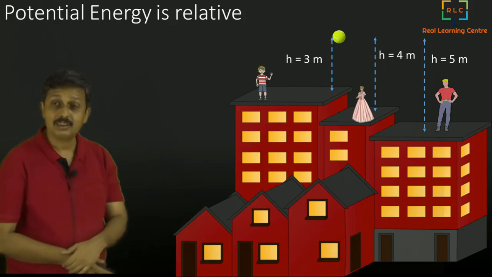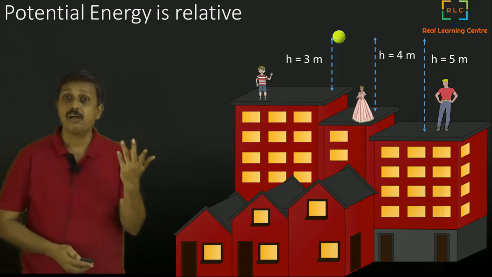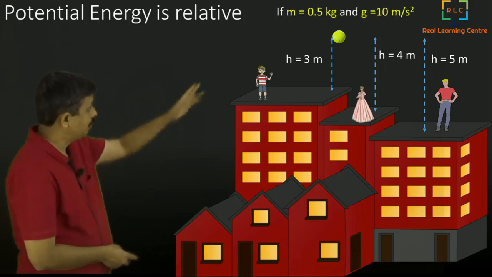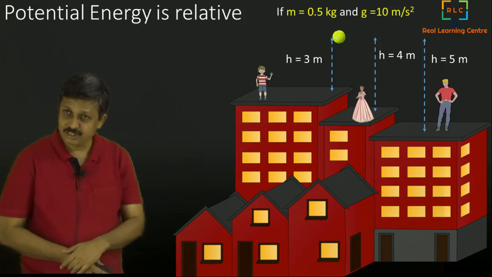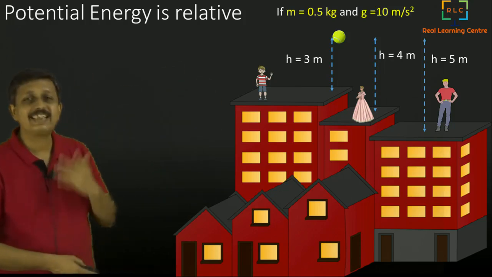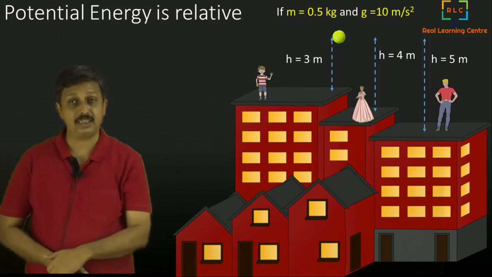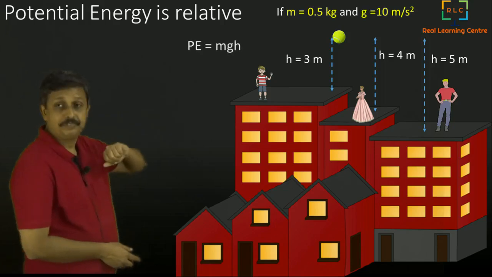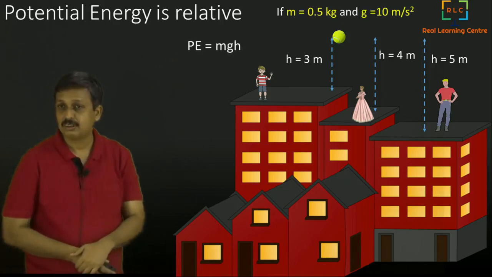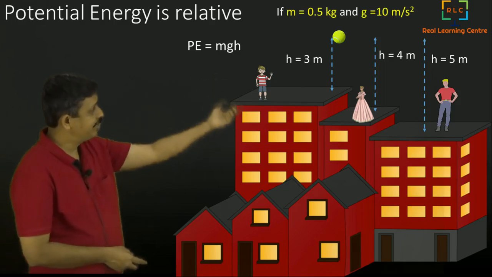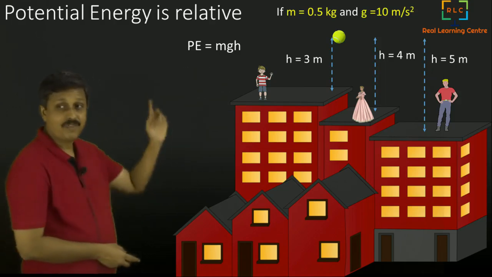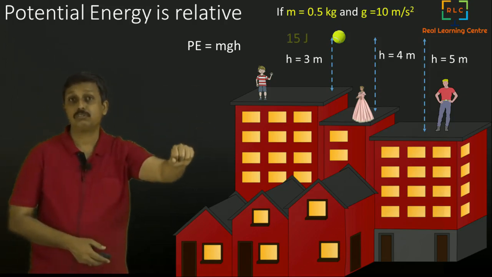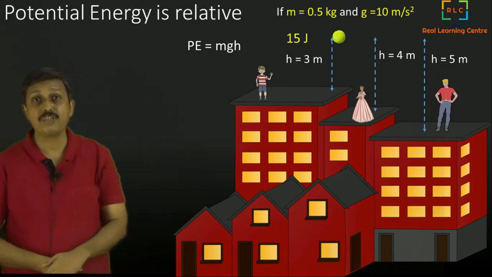Now all of them are going to compute the potential energy based on their heights. All of them know the formula, and they know that the mass of the ball is 0.5 kg and acceleration due to gravity is, let's say, g is 10 meter per second square. You need these two values to compute potential energy, because the formula is PE is equal to mgh. So this boy substitutes the value of h into this formula, and he says 0.5 into 10 is 5, into 3 is 15, so I got 15 joules.